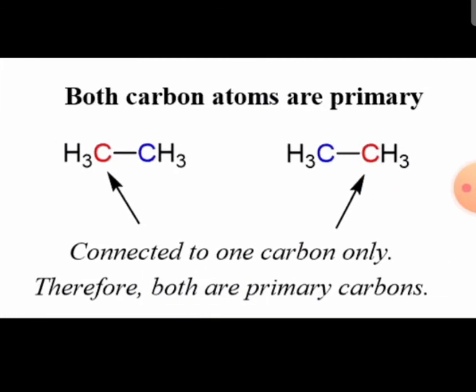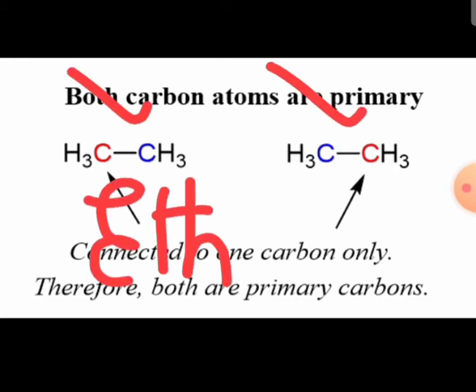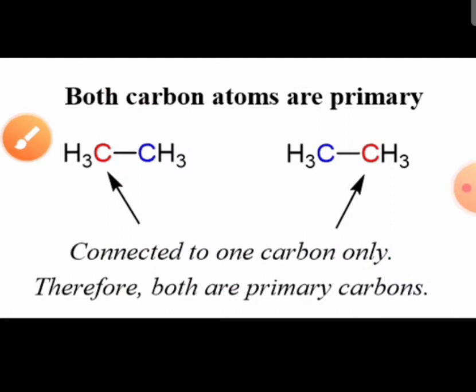Now let us learn the meaning of primary carbon atom. Take the second member of alkane, that is ethane. You can find two carbon atoms, and both the carbon atoms are considered primary because each is connected to one carbon only.